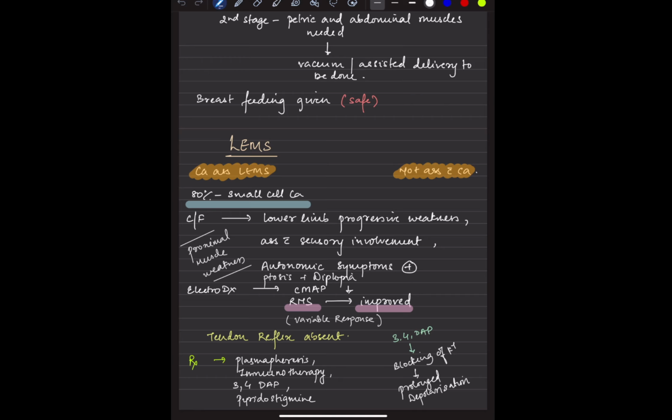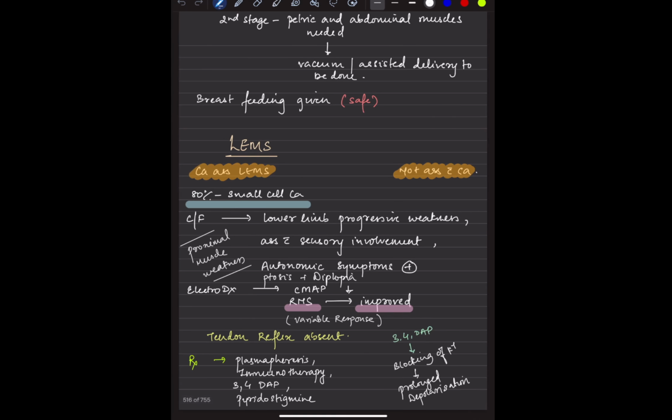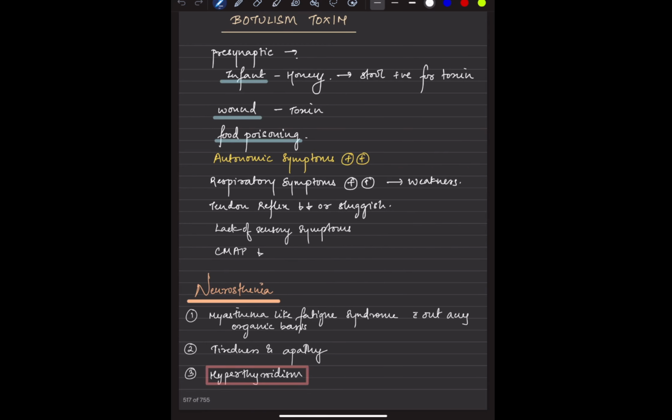Lambert-Eaton myasthenic syndrome is associated mostly with small cell carcinoma of the lung. The antibodies are against the calcium channel presynaptically. So there would be motor involvement, sensory involvement, and autonomic involvement as well. Ptosis and diplopia are also there. I don't think this is our main topic, so we just have to brush over Lambert-Eaton myasthenic syndrome.